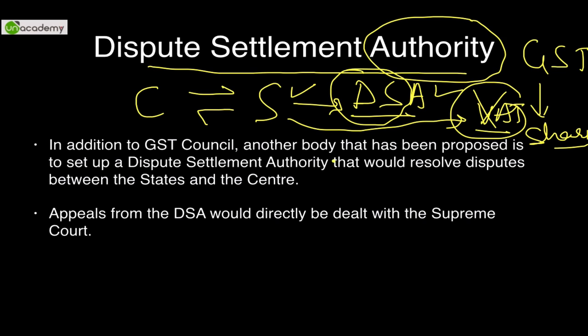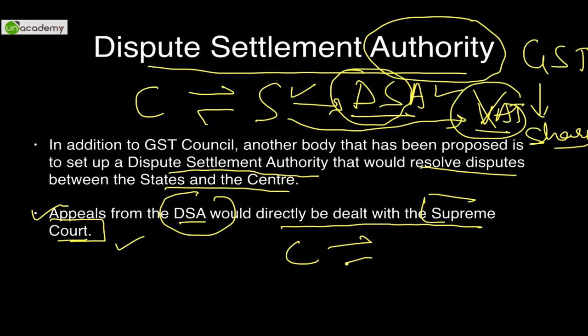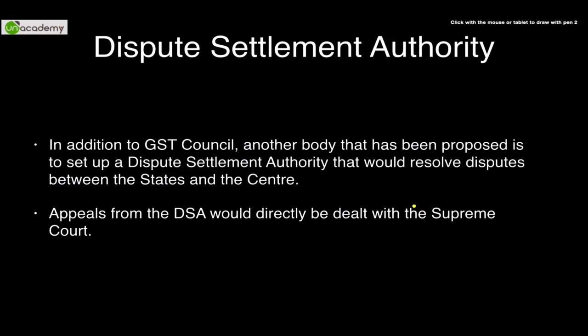So in addition to the GST Council, another body that has been proposed is a DSA, or dispute settlement authority, that would resolve disputes between the central and the state government. Any appeal from the DSA would directly be dealt with by the Supreme Court. As you can see, the Supreme Court, which is the custodian of the constitution, under article 246A will take custody of any dispute occurring between the center and the states. A very, very good move, highly democratic in terms of DSA.